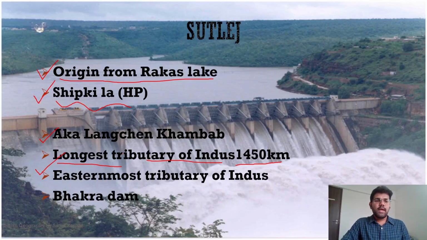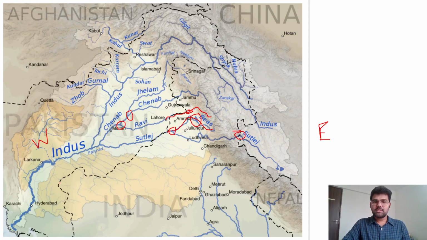So this is the easternmost tributary of Indus, and there is a dam called Bhakra Dam, the famous Bhakra Nangal project. So Bhakra Dam is here on River Satluj at the border of Himachal Pradesh and Punjab. And then the reservoir thus formed is called Gobind Sagar.